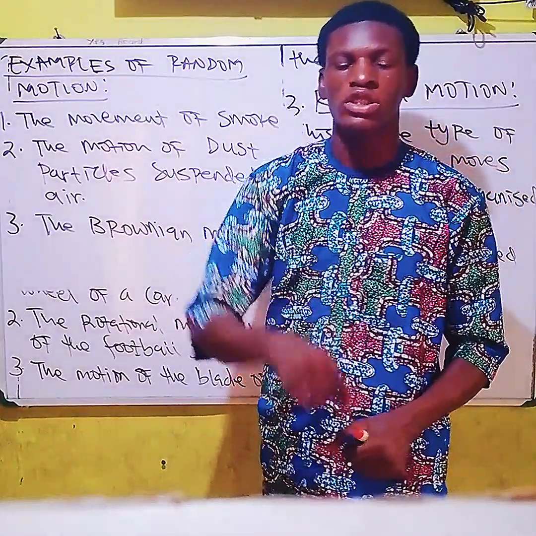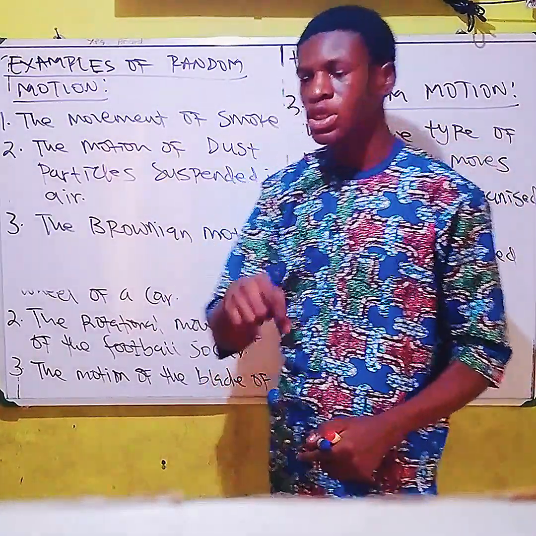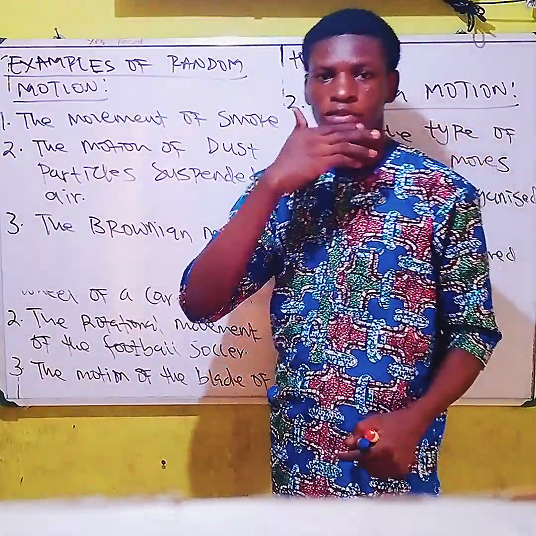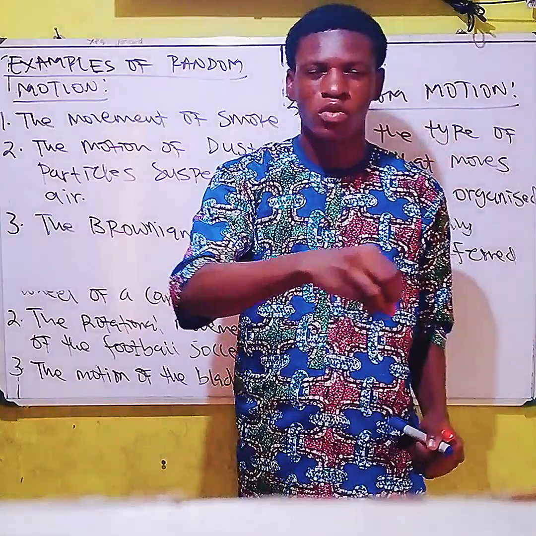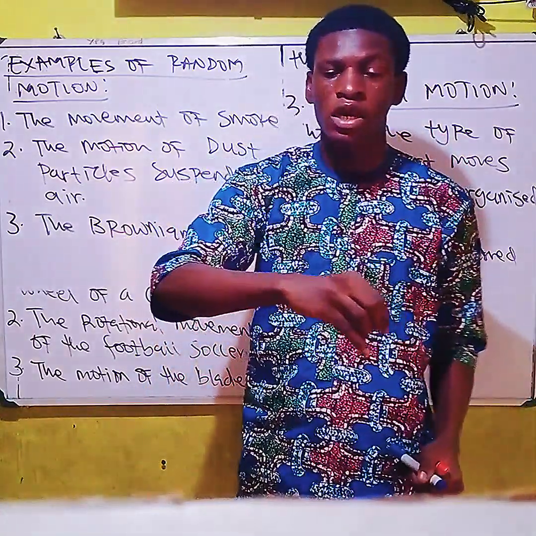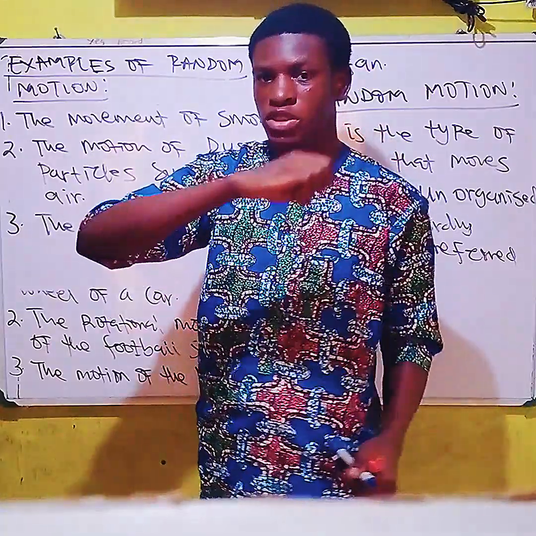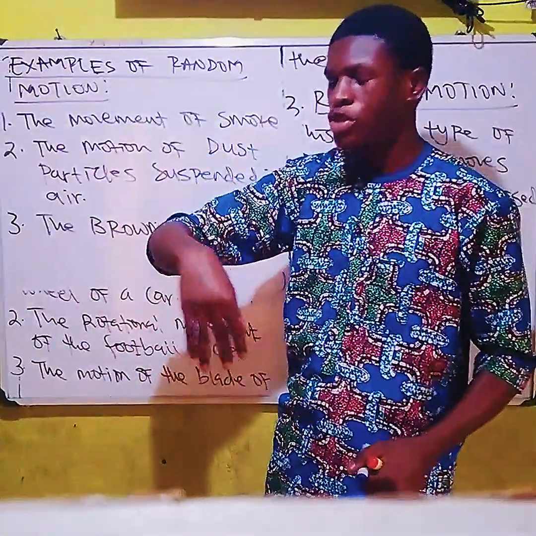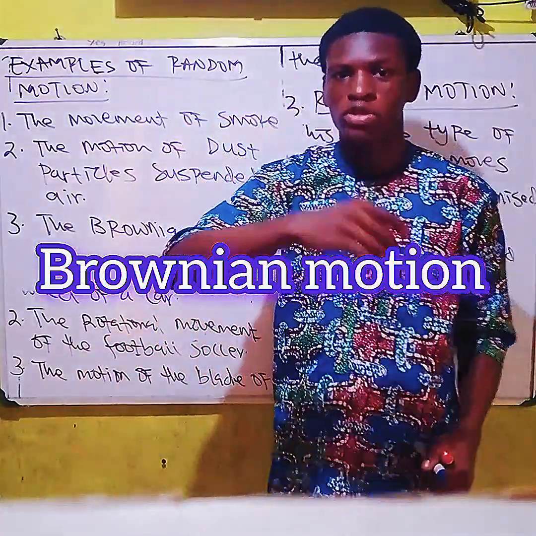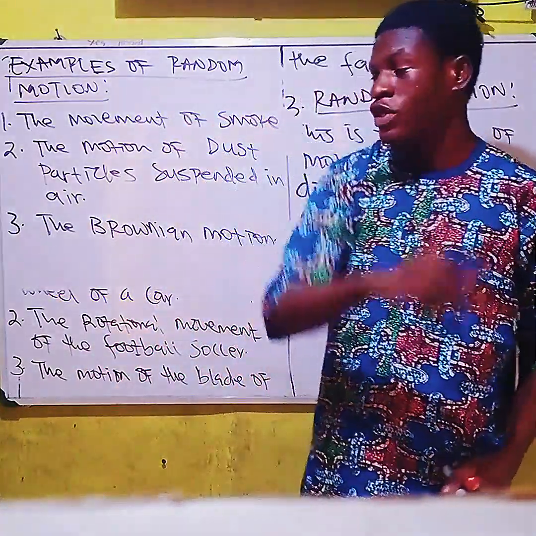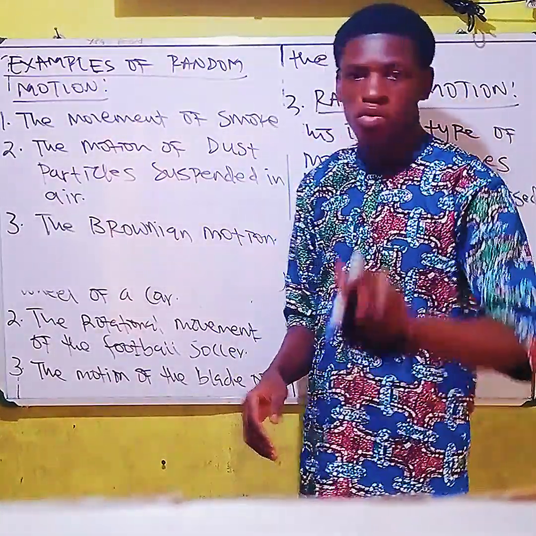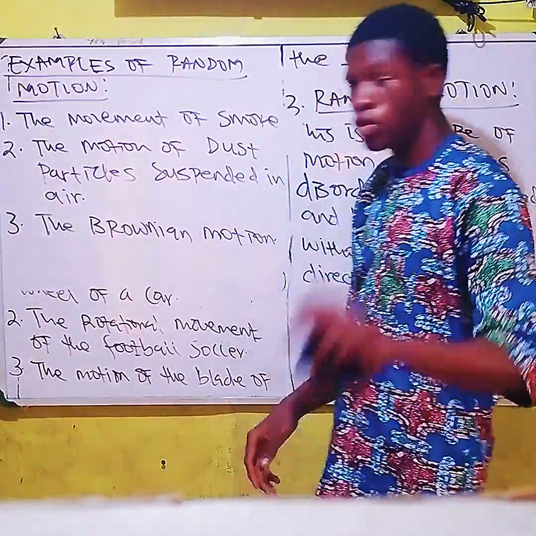Robert Brown studied it by suspending some particles in water. We suspended pollen grain particles in water, which moved in a zigzag direction. At the end of the day, we named it after him, Brownian motion, one of the evidences of the existence of matter inertia. But that's by the way, we're not looking at that.